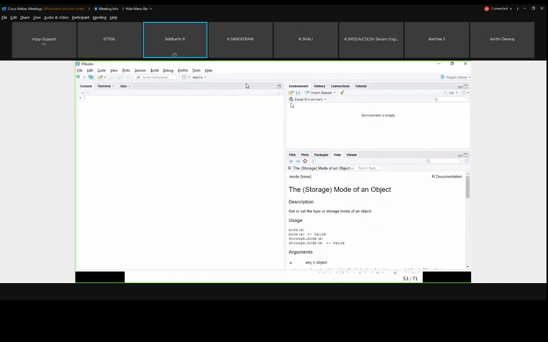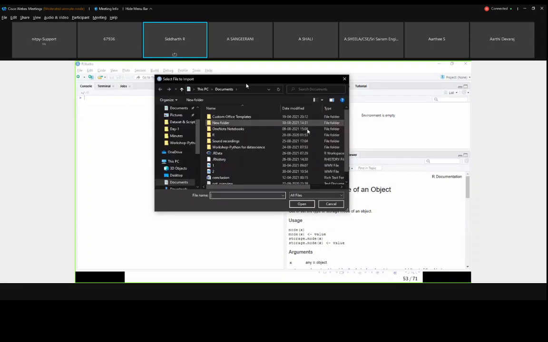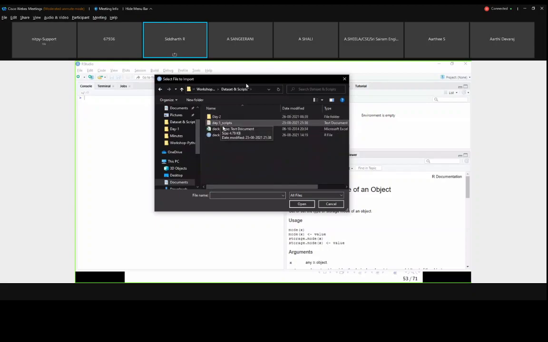Okay. So here there is an option called Import Dataset above the Global Environment. If I click that, the From Text option will be there. In that, the base reader will be there. We are clicking the base one. If I click that, it will ask which document. So I am going to this workshop, datasets and scripts folder, here deck.csv. This is my comma separated file. So for that, I am opening.